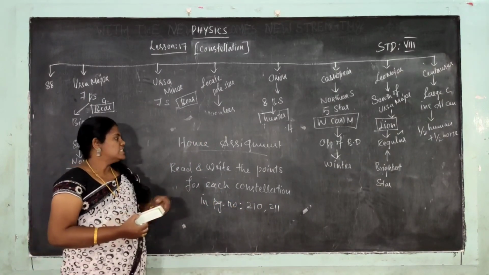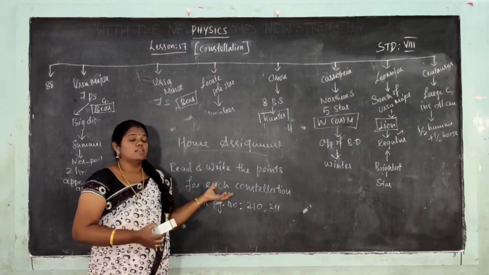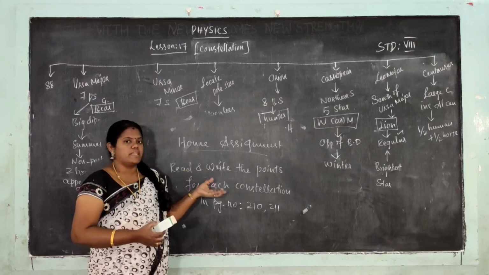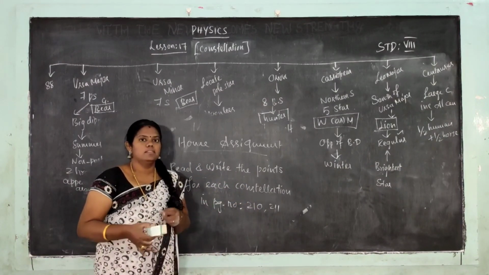Students, note down. Read these pages and write out the points for each constellation. Okay, and send it to me. Okay, clear? Thank you.